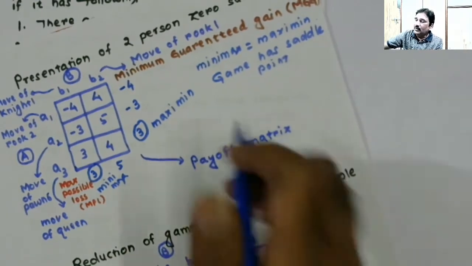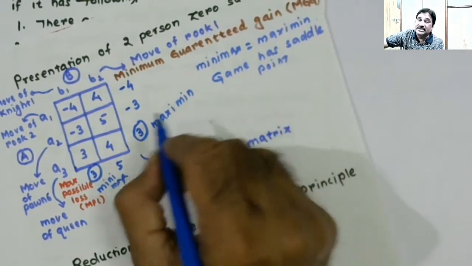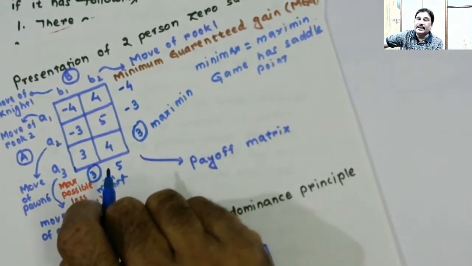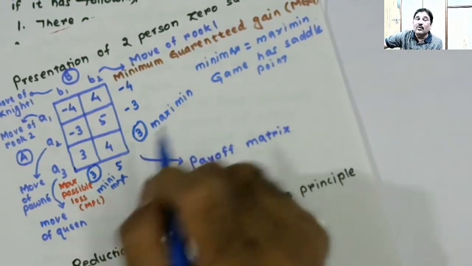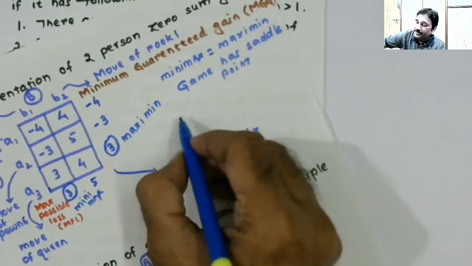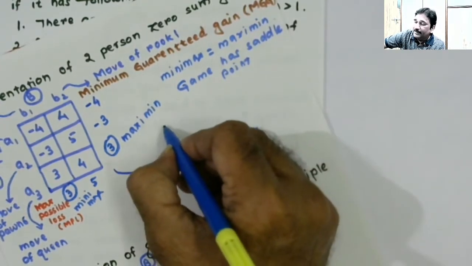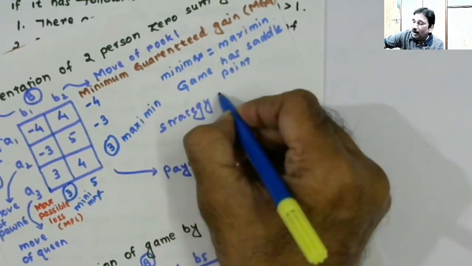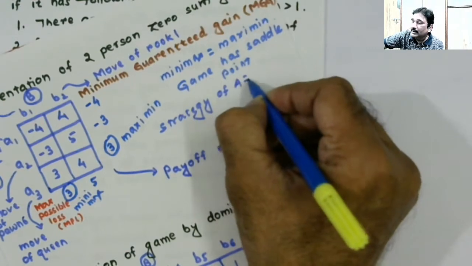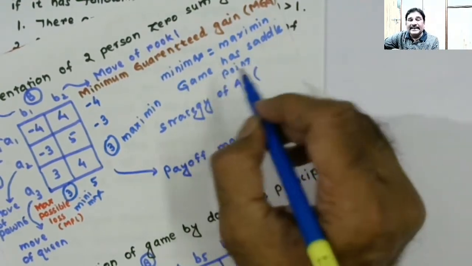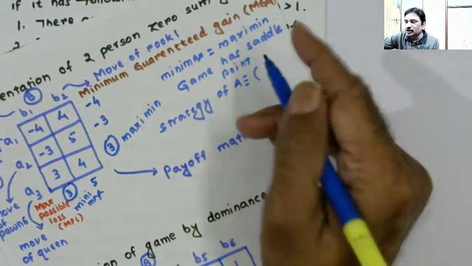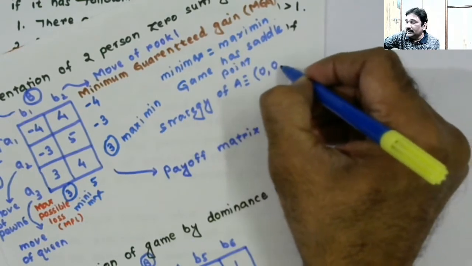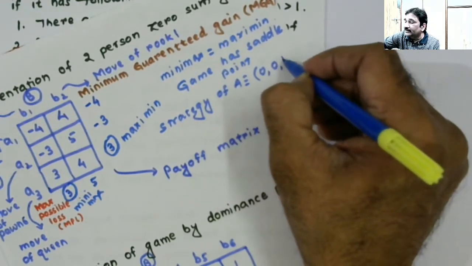I know the proportion in which each course of action will be used by player A or player B, which is called their strategies. For example, the strategy of A: player A will play A1 zero times, he will play A2 never, and he will play A3 always.